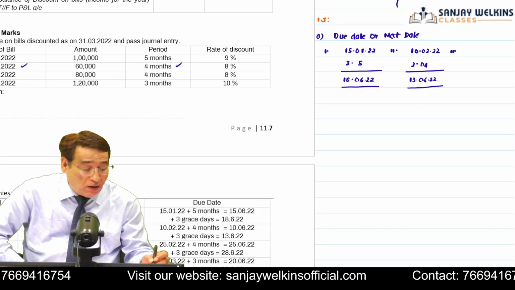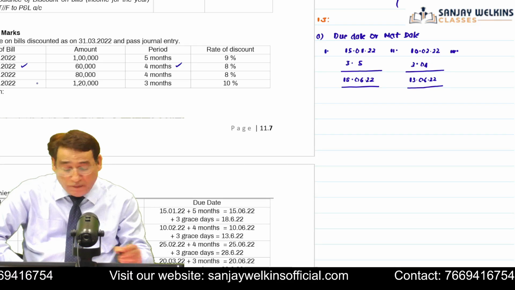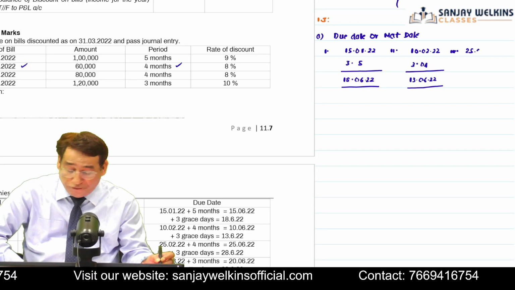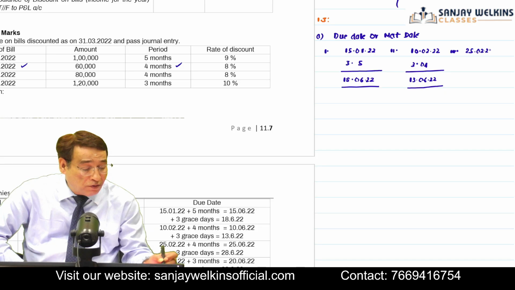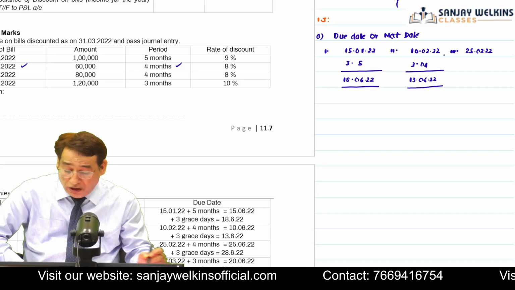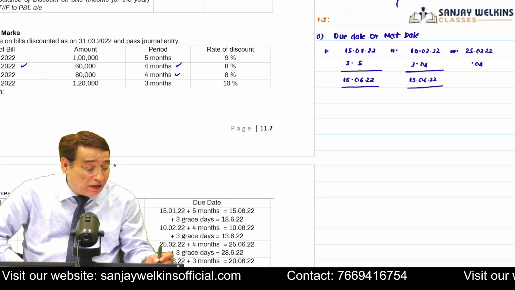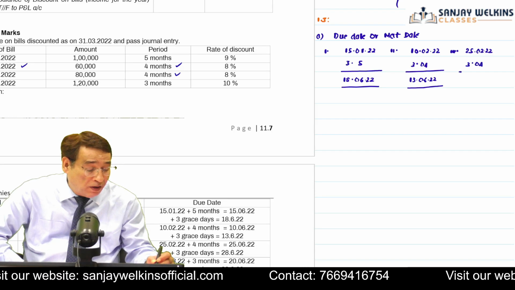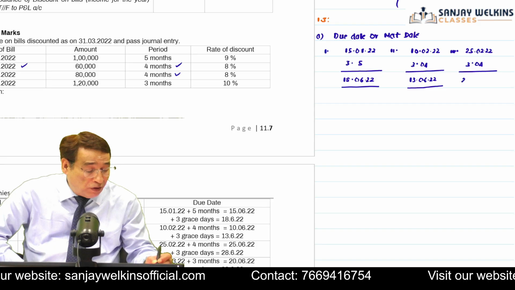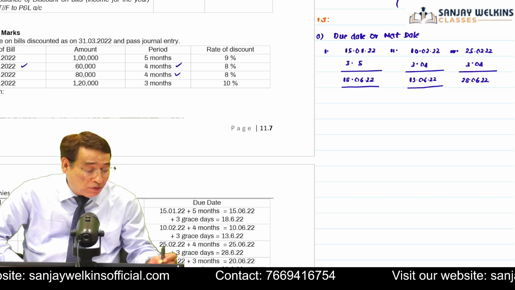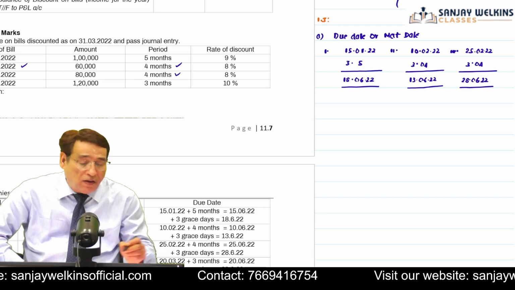Similarly, regarding the third bill, the date of the bill is 25th of February, once again 2022. Now, this particular bill is for 4 months, so I am going to add 4 months and I am going to add 3 grace days. So it will be equal to 28th of June 2022. Is it clear to you?